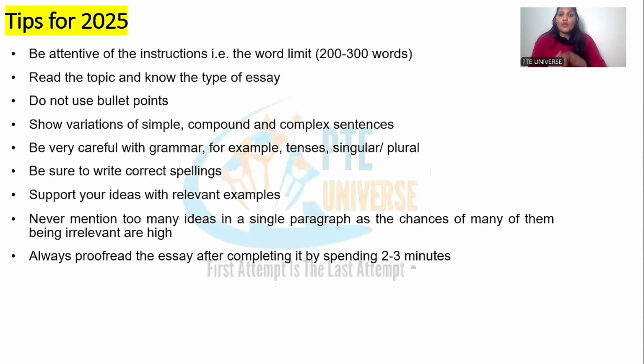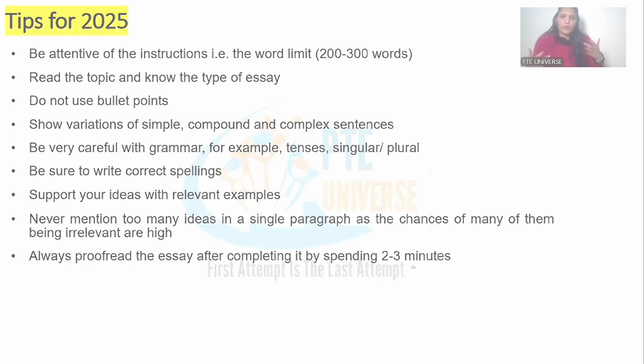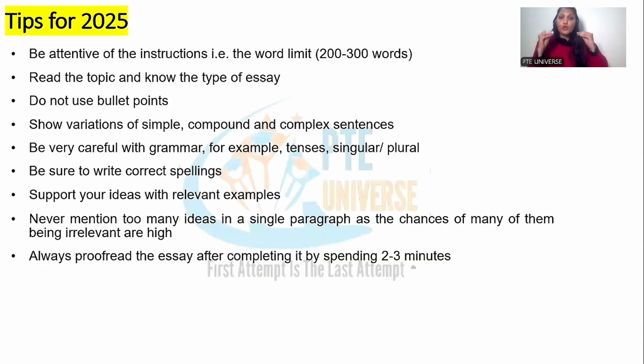Guys, next, make sure while writing the essay you're careful with the grammar and spellings. Both are very, very important in the essay writing section. Make sure you're supporting your ideas with relevant examples. Just like I explained you in the essay writing strategies, just write main ideas in body paragraph 2 and body paragraph 1. Last but not the least, try to make sure you're proofreading the essay. A lot of times people make silly mistakes, that is not writing the full stop, or they forget to leave the space after the comma. All of these contributes to lower score in essay writing section.